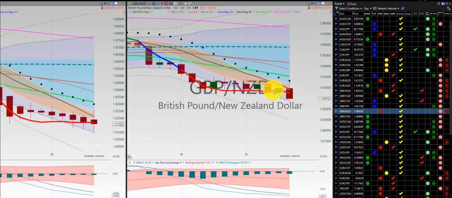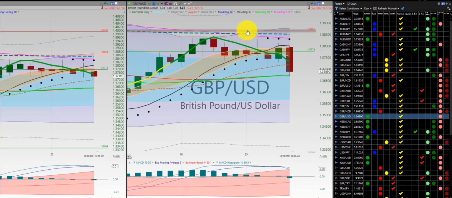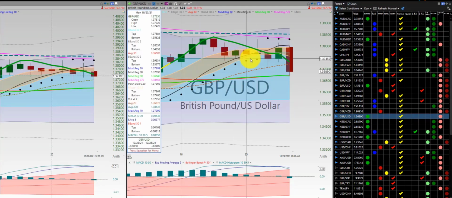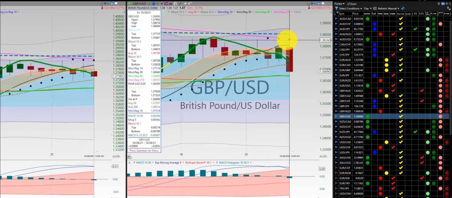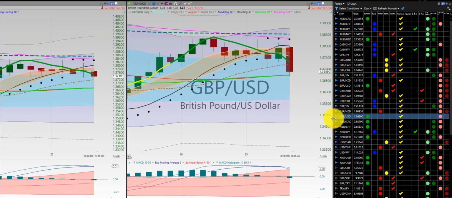All kind of a week short. Way above the RL10, so no trade. British pound, US dollar, also consolidating. We have an initial trade here, out for a loss. Another trade here, out for a loss. And an initial trade here at the RL270, but came back for a loss.